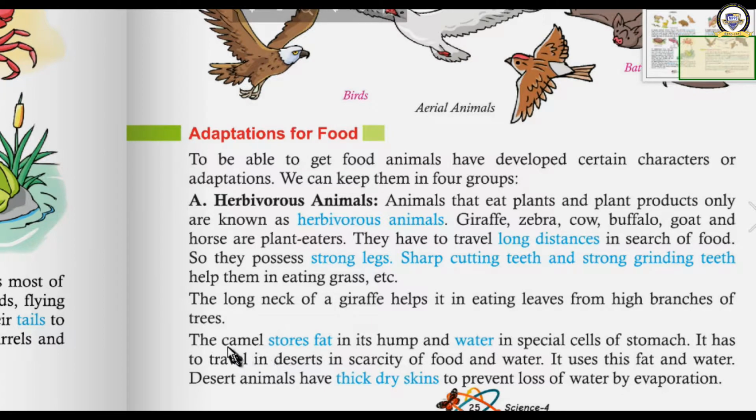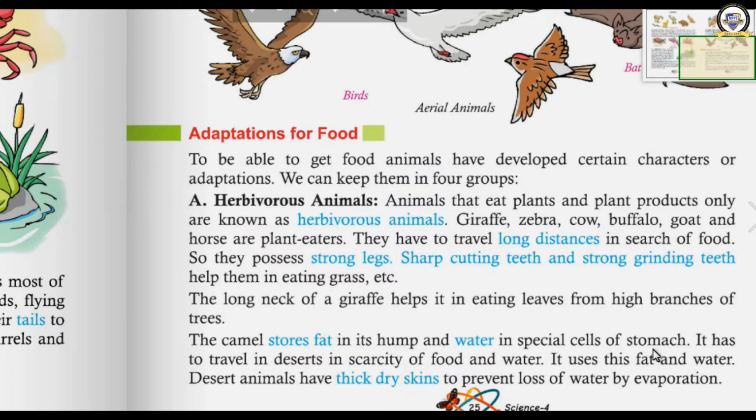Next one is camel. What is the feature of camel? Camel is called as a ship of the desert. It lives in the desert areas, and it is the only animal which can travel through the desert areas, and they have to stay for many days without getting any water or food. So what adaptation has been developed in the camel? That it stores its fat. It can store fat in its hump and water in special cells of the stomach.